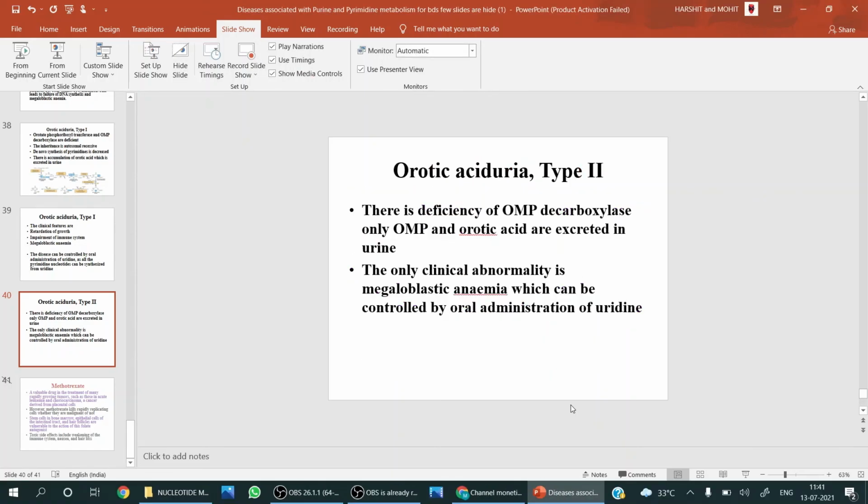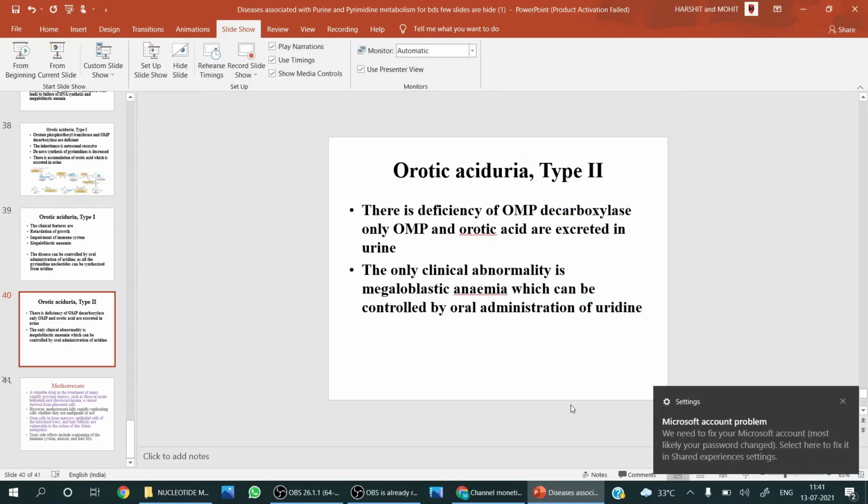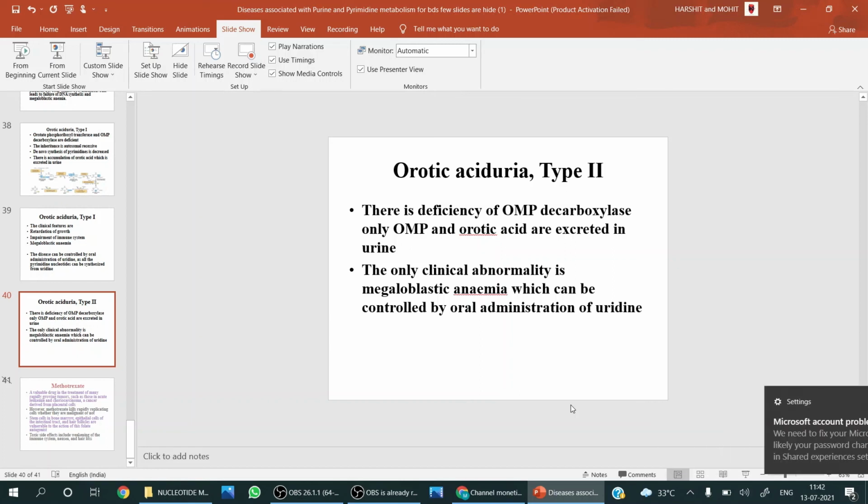In this way I have finished the diseases associated with both purine and pyrimidine metabolism. In purine metabolism, most importantly, you should know gout and Lesch-Nyhan syndrome. In pyrimidine metabolism, the associated diseases are rare, but you should know a paragraph about orotic aciduria.